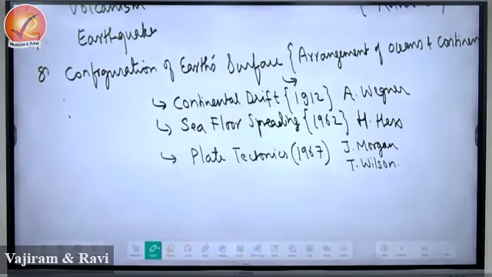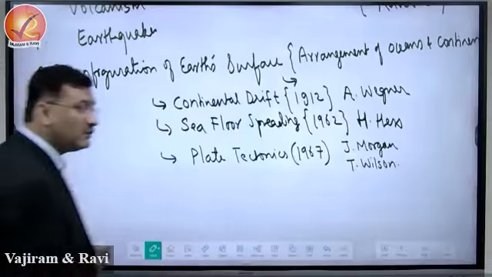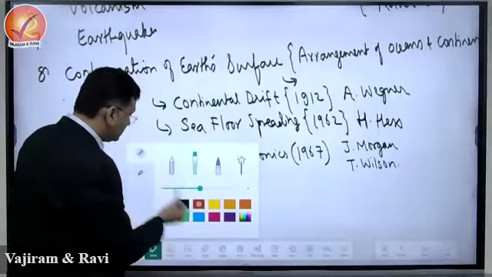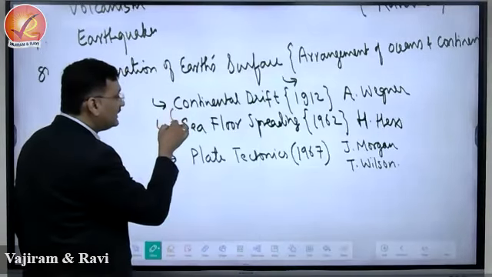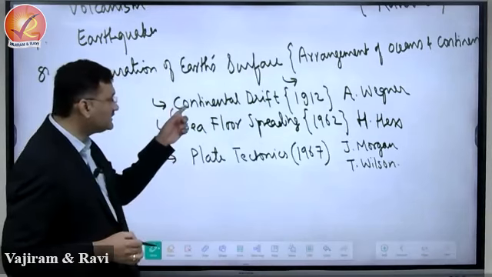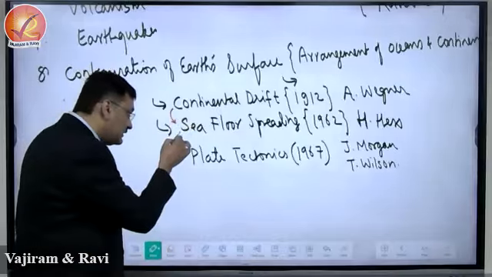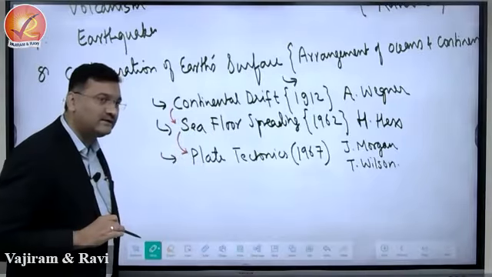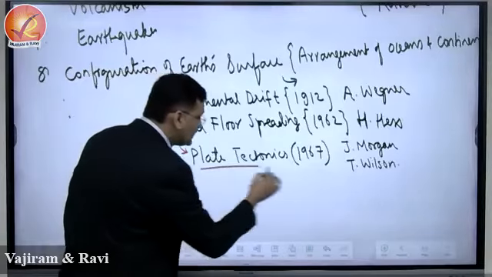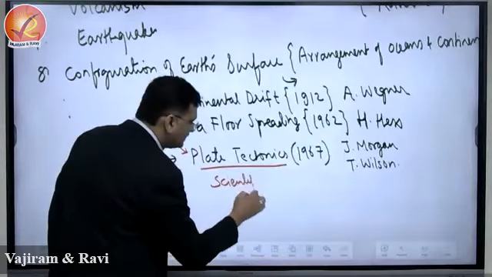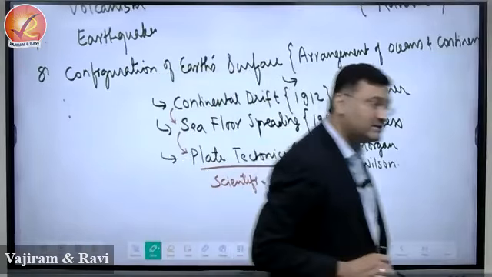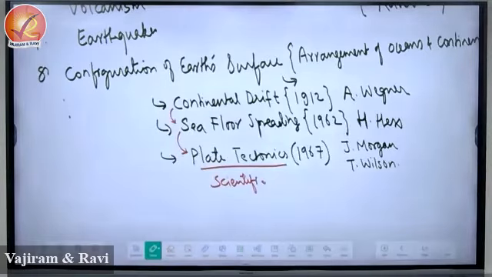Right. So we have 3 things when you study about how is the arrangement of continent and ocean. This is explained by 3 theories. One is a continental drift. This is the earliest understanding about the configuration of the earth's surface. Now continental drift led to what? Sea floor spreading. मतलब इसके कुछ limitation थे, that was rectified in sea floor spreading, and this theory was further upgraded to plate tectonics. That is why the most scientific explanation for the configuration of the earth's surface is provided by plate tectonic.